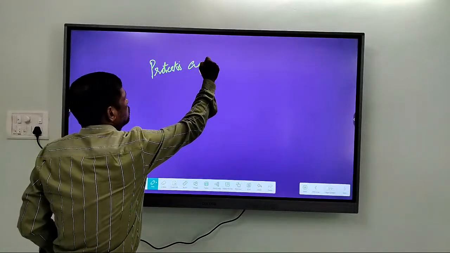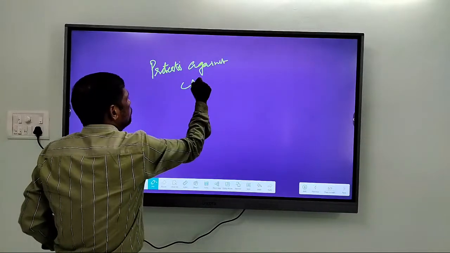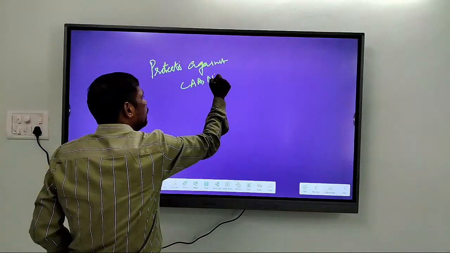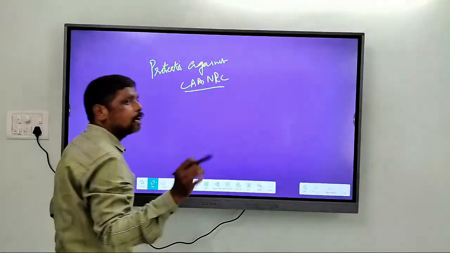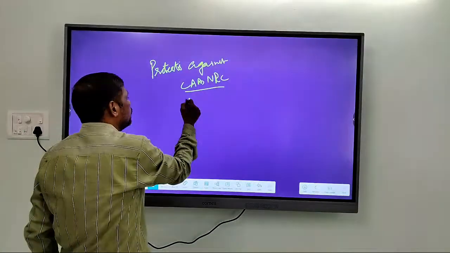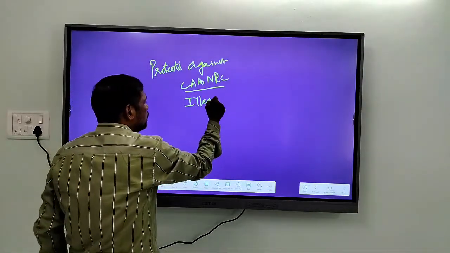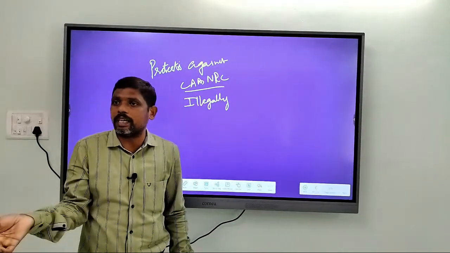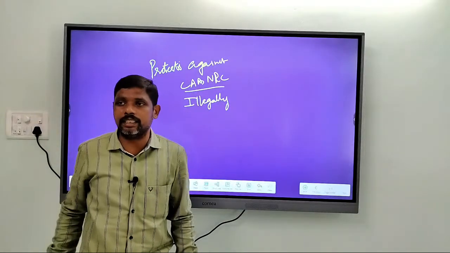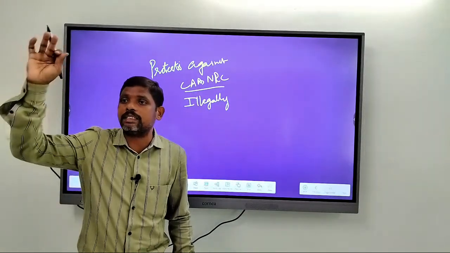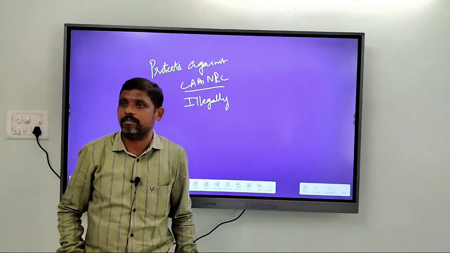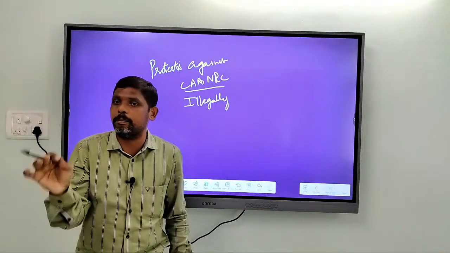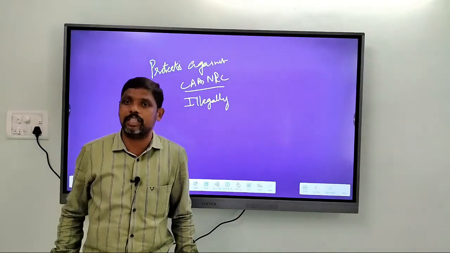So there is a protest against both CAA as well as NRC. The protests are being raised by the ones who are staying in India illegally, the ones who cannot prove their identity. If they can't prove their identity, they will be sent to detention centers. Thousands of people were sent to detention centers in Assam. Assam is the worst affected state in the country because of the problem of illegal migration.